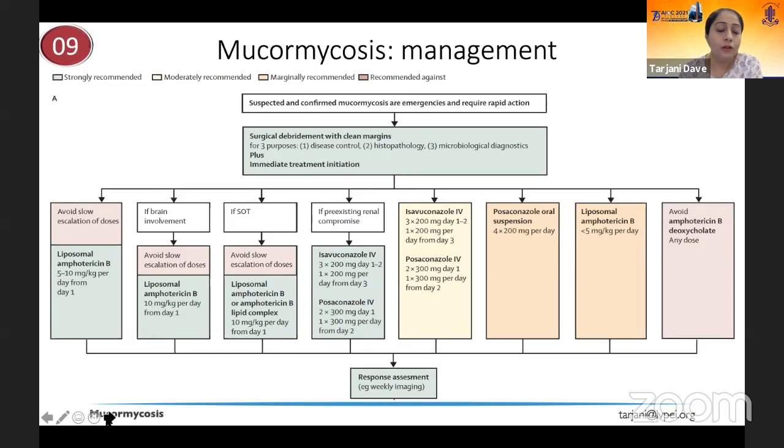Now, just a little word on IV amphotericin B. Though we've seen an acute shortage of drug, amphotericin B remains the first choice of drug. The deoxycholate form is usually avoided, and this is primarily because it is nephrotoxic. However, in the absence of drug availability, the deoxycholate form can also be used. The second and third line remain isavuconazole and posaconazole.